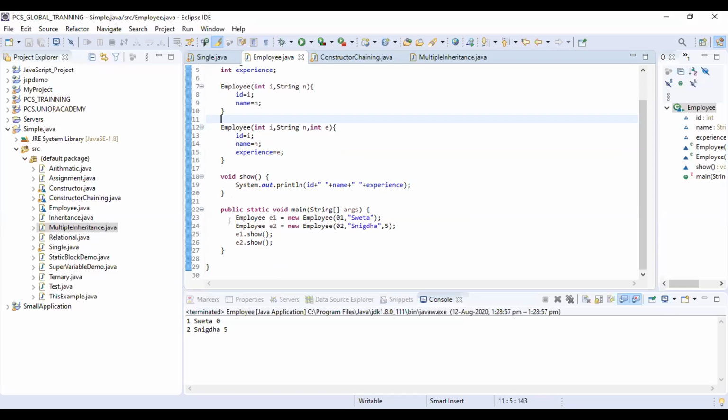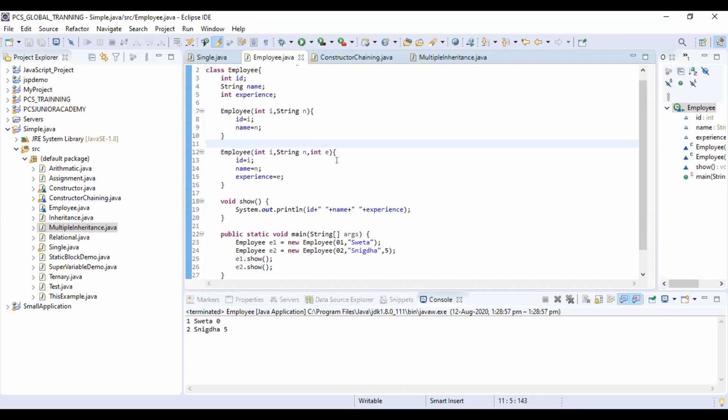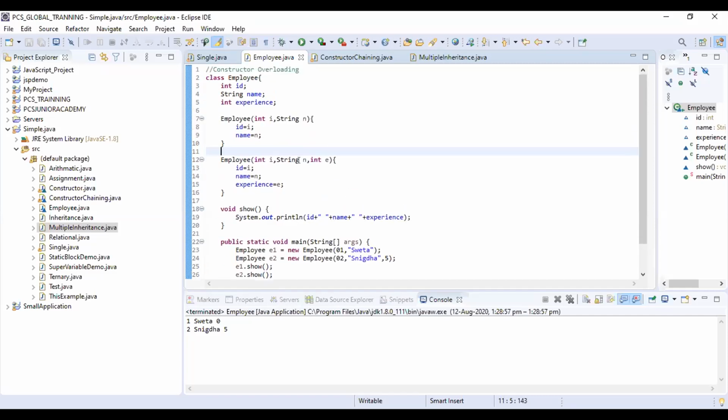Then I have created two objects, employee one for the first constructor and employee two for the second constructor, and tried to pass the values of these variables and call this show method to print the output. And this one is my output. This is the example of constructor overloading.